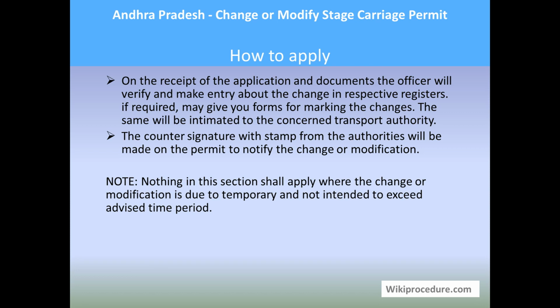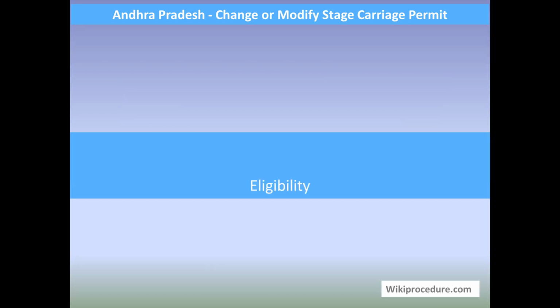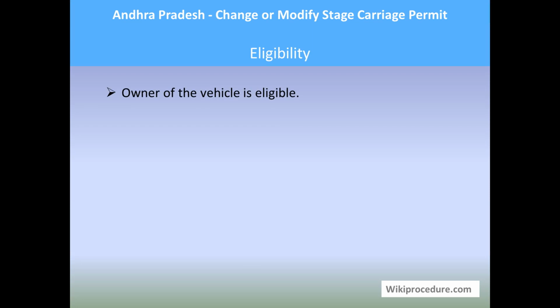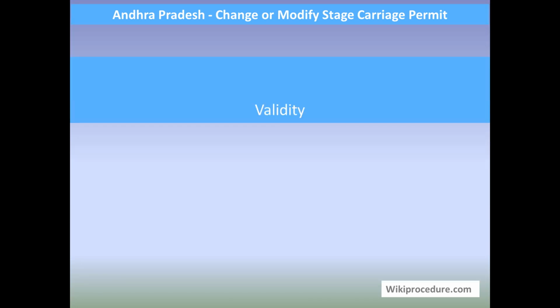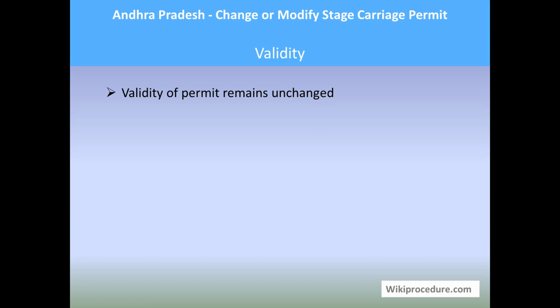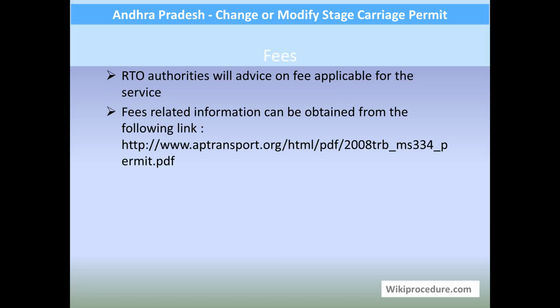Nothing in this section shall apply where the change or modification is temporary and not intended to exceed the advised time period. So you don't need to apply for this procedure in that case. Eligibility: the owner of the vehicle is eligible for this procedure. Validity of permit remains unchanged.